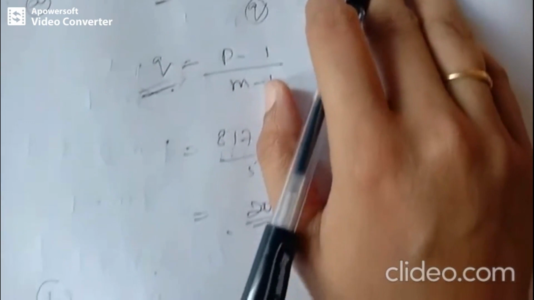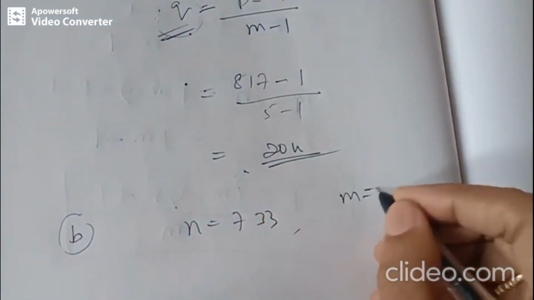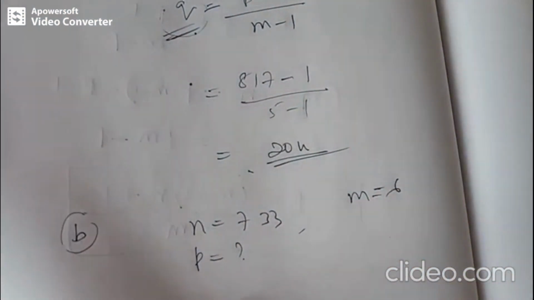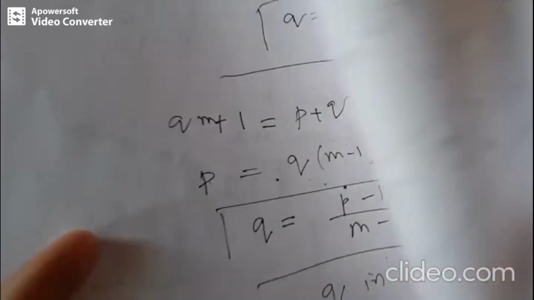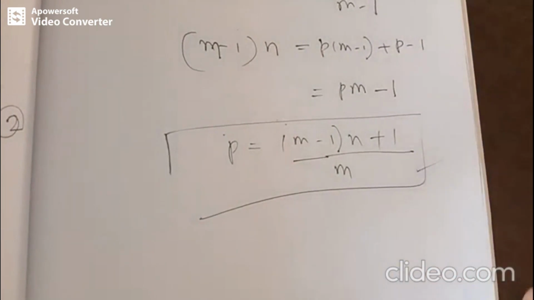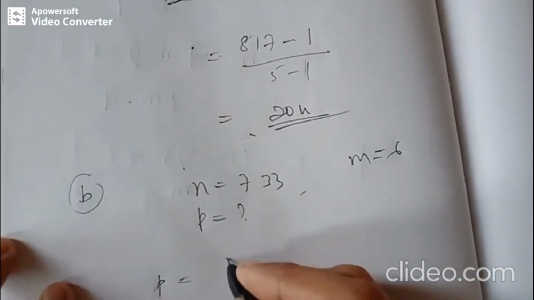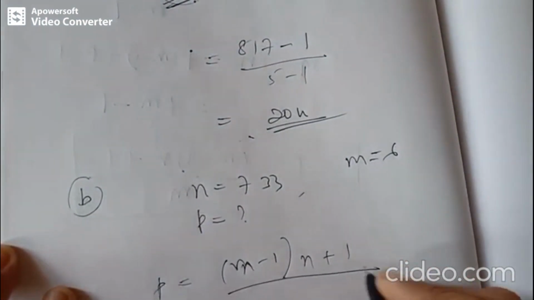So, the number of vertices is given. The value of n is 733 and the value of m is 6, since it is a 6-ary tree. We are supposed to find out the number of leaves, p. Which is the formula that connects p, n and m? This is the formula which connects p, m and n. We are going to use this in our problem. So, p is equal to (m minus 1) into n plus 1, divided by m.